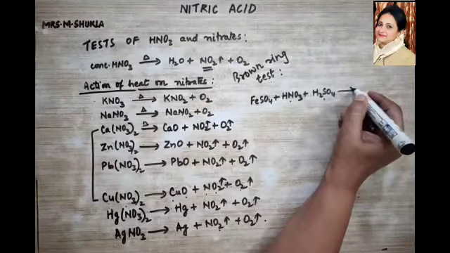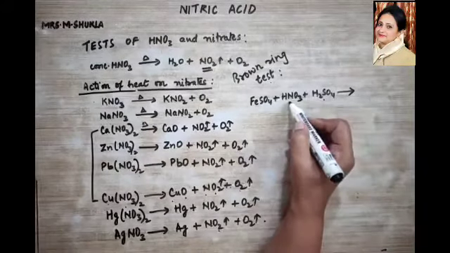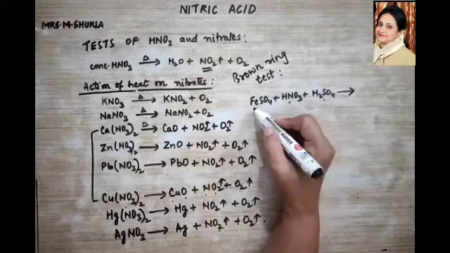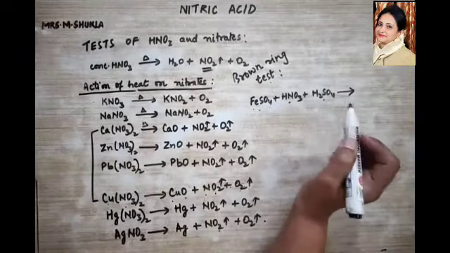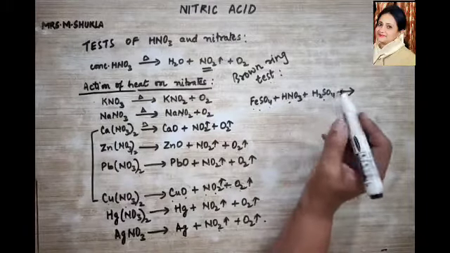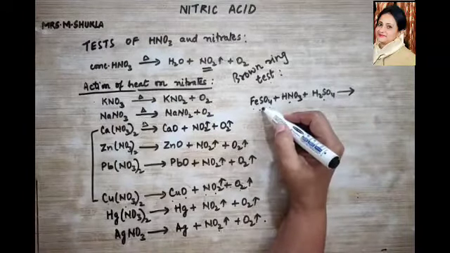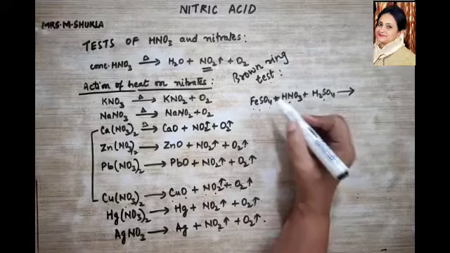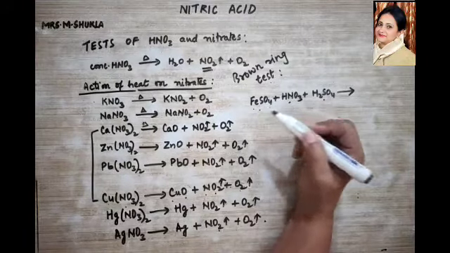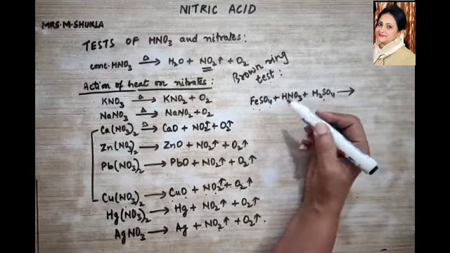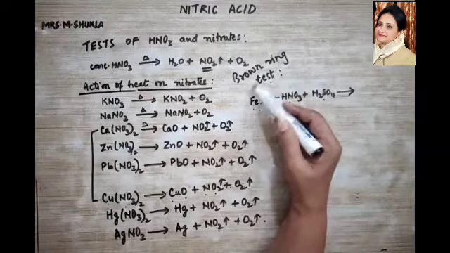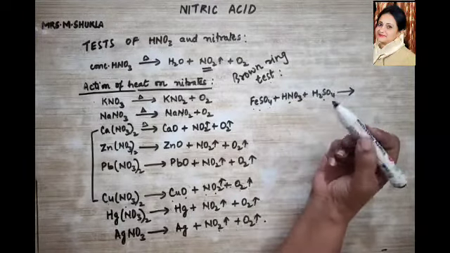So let me complete this reaction. To the solution of nitric acid we add FeSO4, which should be freshly prepared. Why? Because if it is prepared beforehand, it gets exposed to the atmosphere and gets oxidized to ferric sulfate, and it is not going to lead to the confirmation of the brown ring.